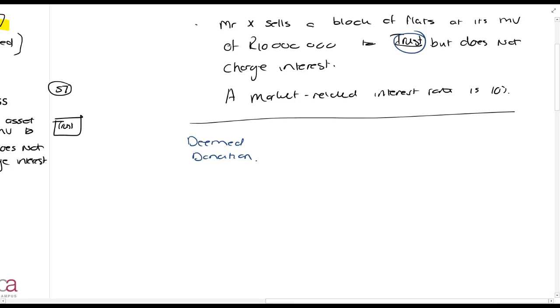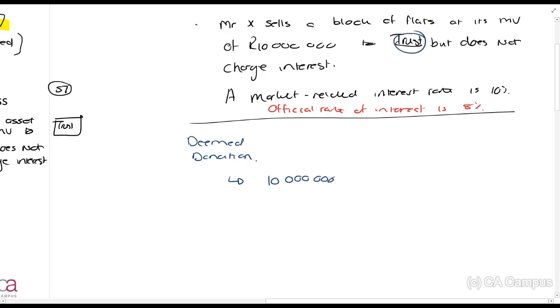Basically, what happens here is there's a deemed donation, right? And I'm just going to write it quickly here. The official rate of interest is, let's say, 8%.